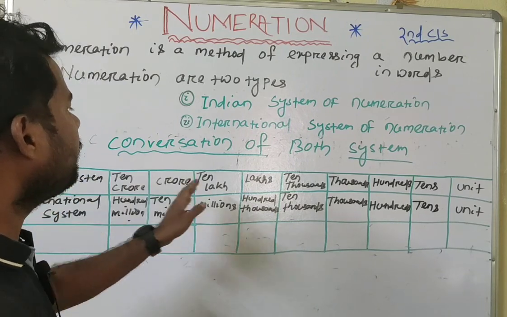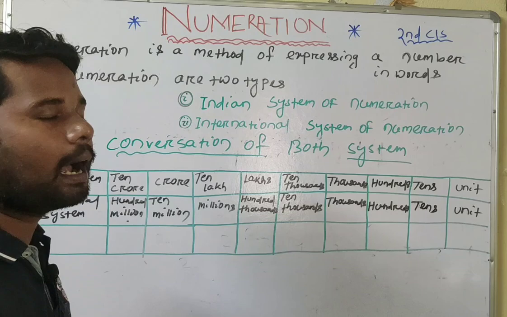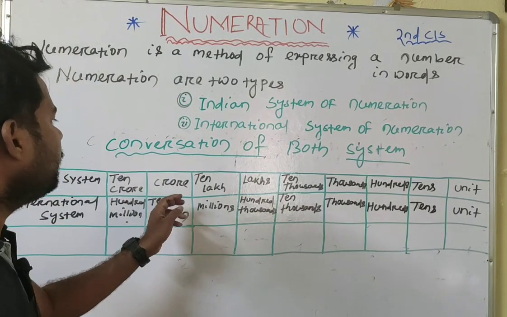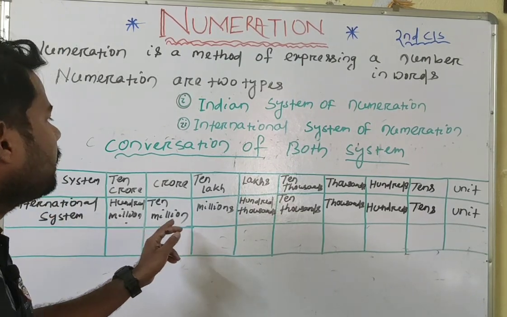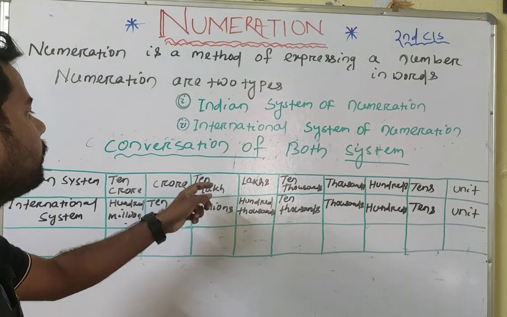When it is lakhs in the Indian period, it will be hundred thousands in the international system. When it is 10 lakh in the Indian system, in the international system it is 1 million. That means 1 million is equal to 10 lakh.